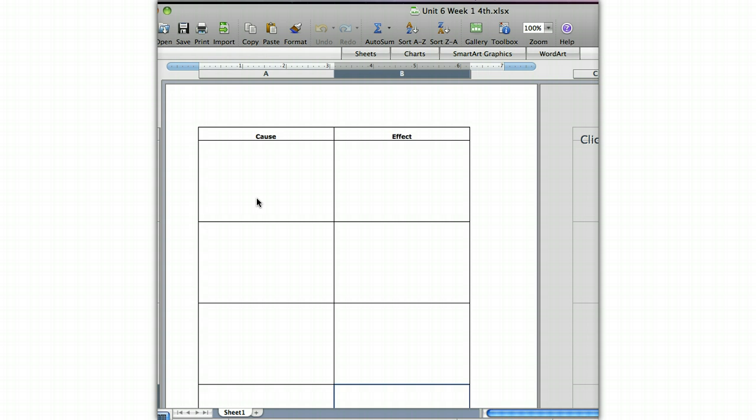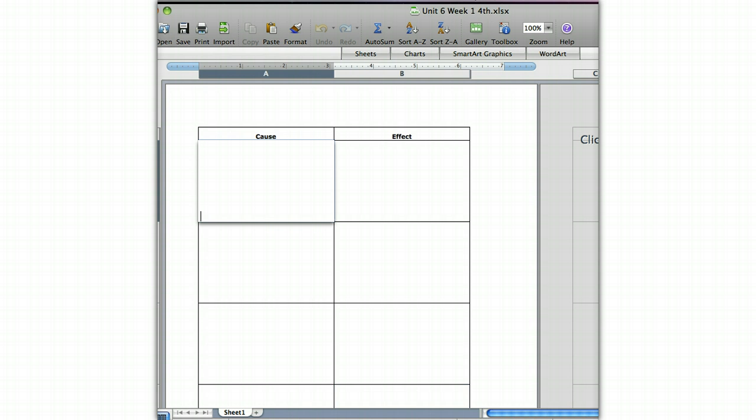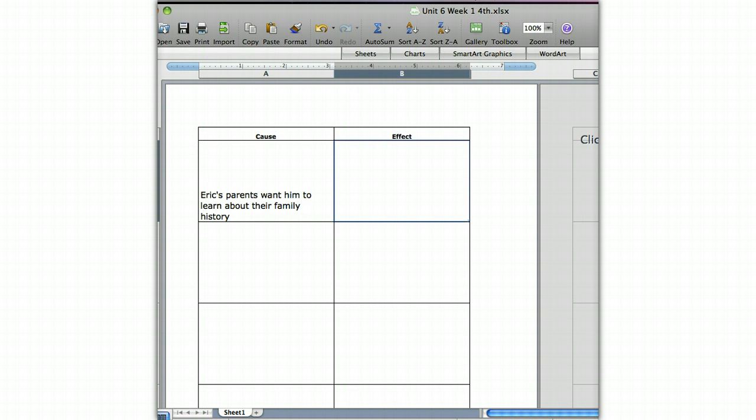I'm going to go ahead and stop right there. Now, Eric's parents want him to learn more about his family history. So what does this cause them to do? Look back in that third paragraph. Well, the cause is that Eric's parents want him to learn about their family history. And because they want him to learn about his family history, they buy him a Gold Rush game.